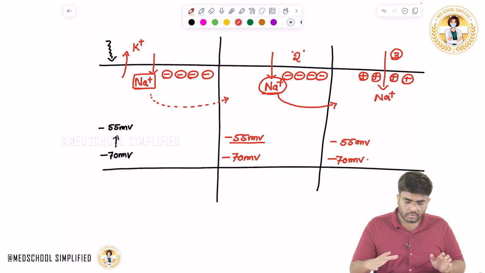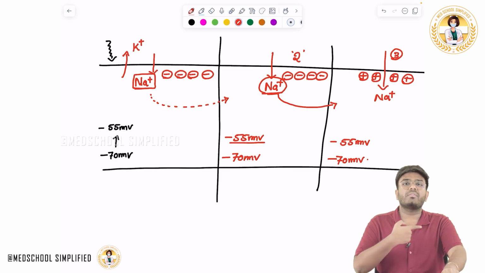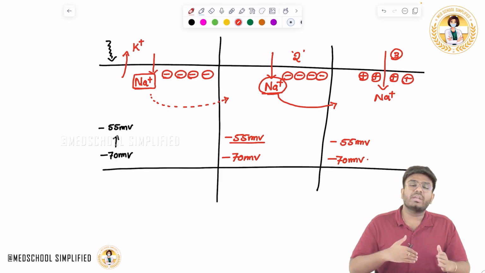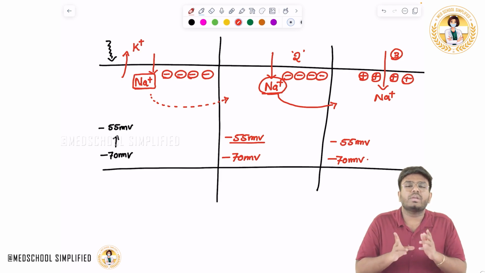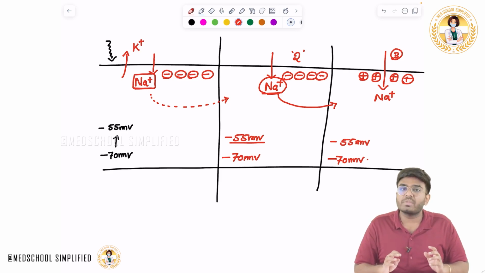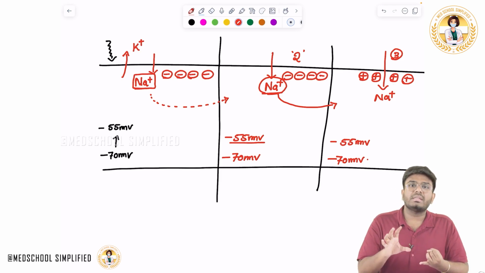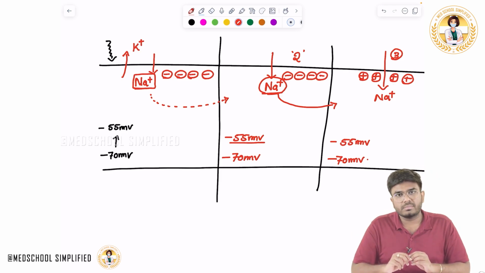In this video, I have explained what are the phases of action potential. What is action potential? Action potential is a wave of depolarization followed by a wave of repolarization, which is self-propagating on the membrane of the neurons with the help of voltage gated sodium channels and voltage gated potassium channels. So this is something special to two types of tissues in your body: nerve cells and muscles. Depolarization, repolarization will be going on their membranes.